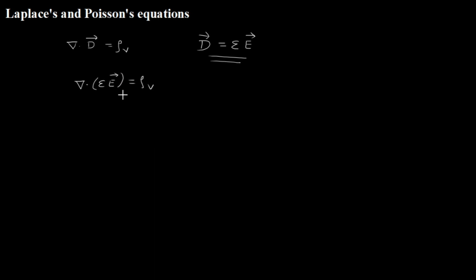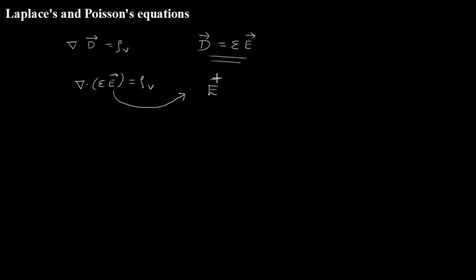Now to proceed, I have one more relation here. I need Laplace equation or Poisson's equation in terms of potential field, because they are basically applications of potential fields. So I have a relation for electric field intensity with respect to potential. We know that electric field intensity is negative gradient of potential.